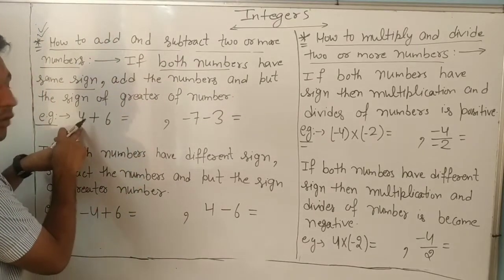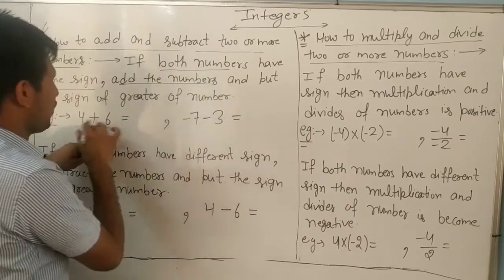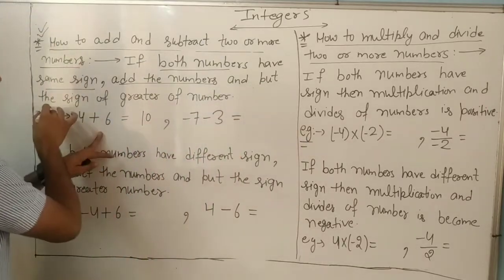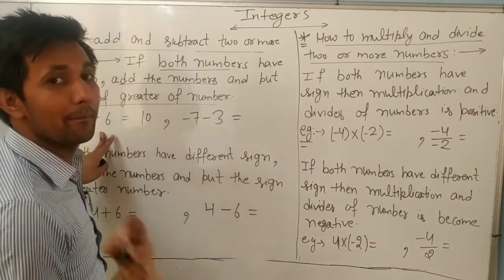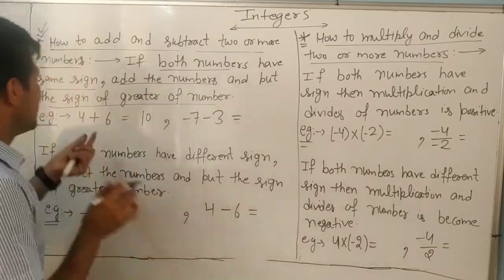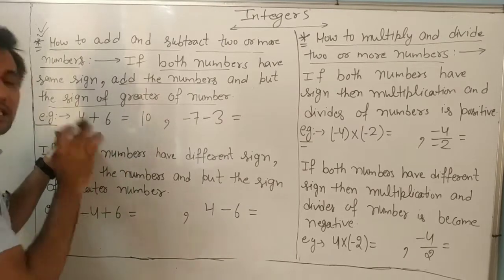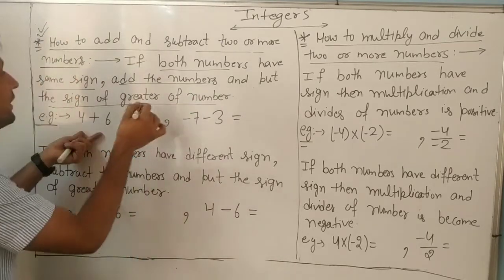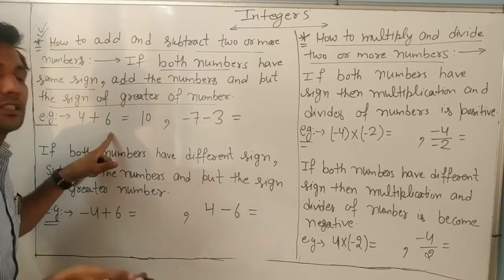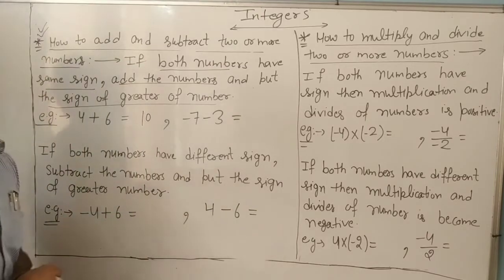Same sign: 4 is positive, 6 is positive. Add the numbers, so 4 plus 6 is 10, and put the sign of the greater number. Greater is 6, and 6 is positive, so 10 is also positive.